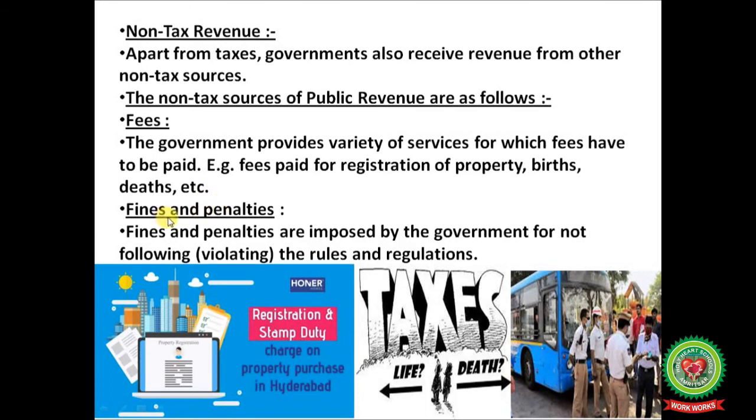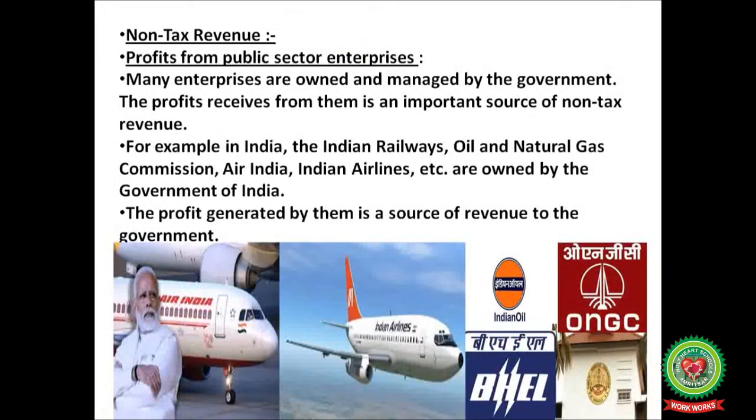Next one is fines and penalties. Fines and penalties are imposed by the government for not following or violating the rules and regulations, like journey by train but without ticket, breaking the rules on the road, then you have to pay the fine. Challan it is there, so that is fines and penalties.